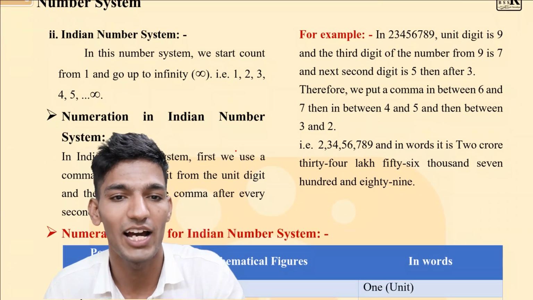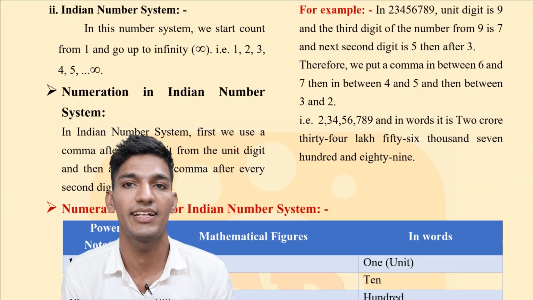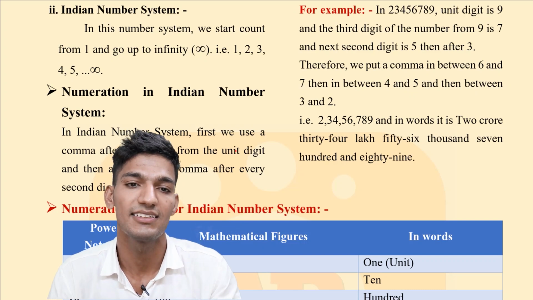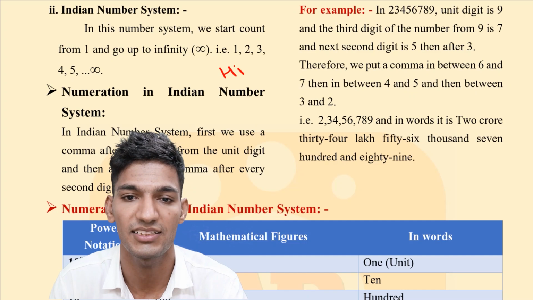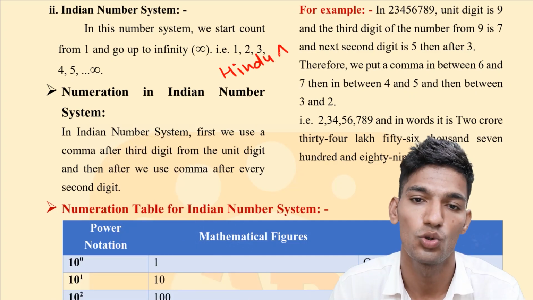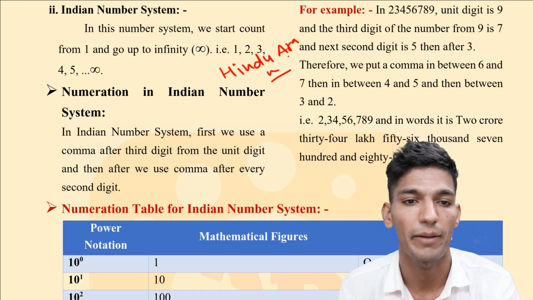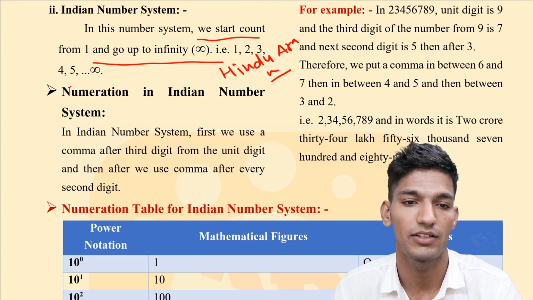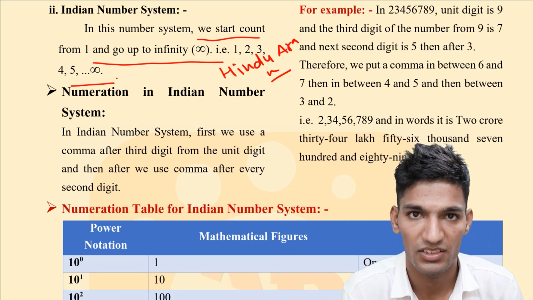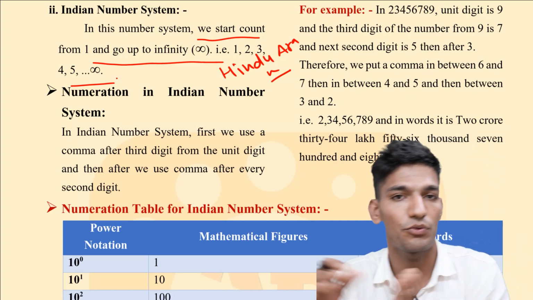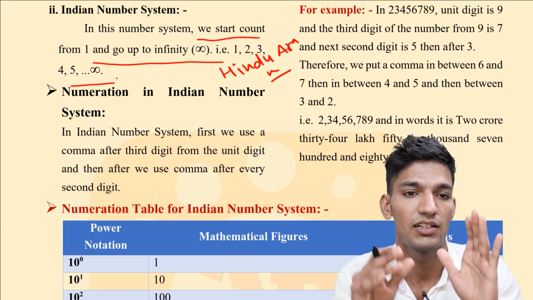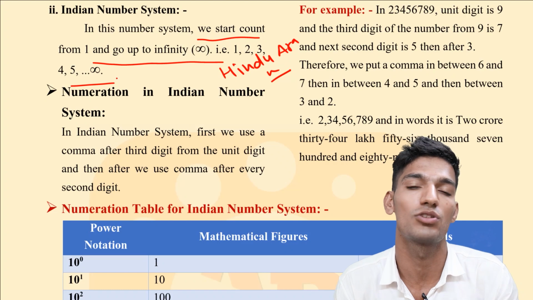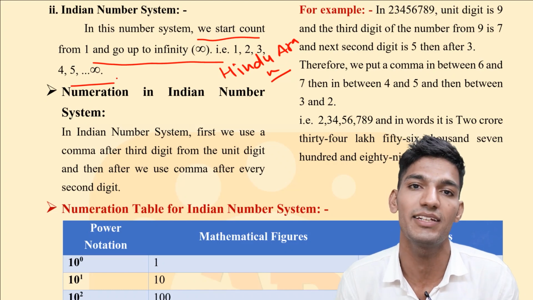Now we are going to discuss the Indian number system, which is also known as the Hindu-Arabic number system. In this number system, we start counting from 1 and go up to infinity, as in the international number system. There is no change in the minimum value for counting in both number systems, that is 1, and the maximum is infinity.